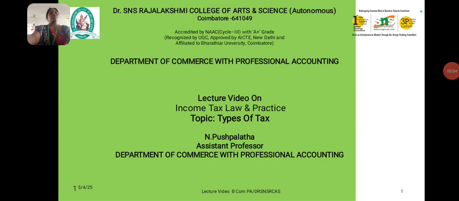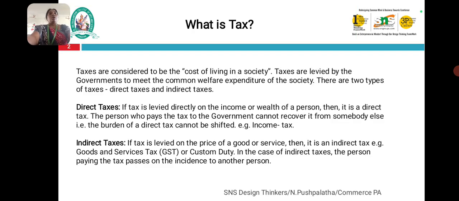I am going to explain the types of tax. What is tax? Taxes are considered the cost of living in a society. Taxes are levied by the government to meet the common welfare expenditures of the society. There are two types of taxes. First one is direct tax and indirect tax.